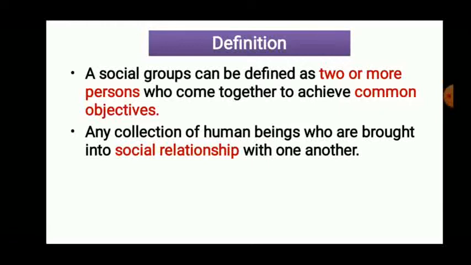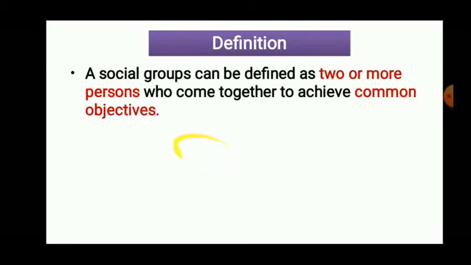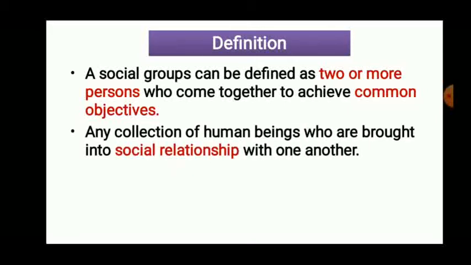Relationship, that means we can say family relations, relation with your relatives, relation with the neighbor, relation with your friend circle, with your religious people, caste people, any kind of a relation. If certain kind of relationship is established among that particular group of people, then we can say that it is the group.